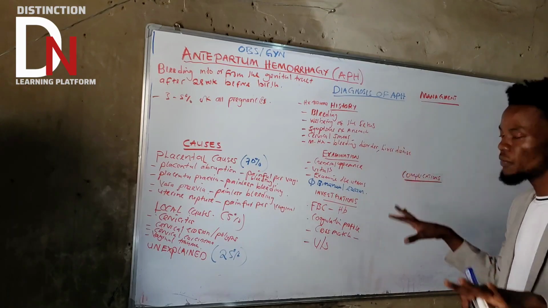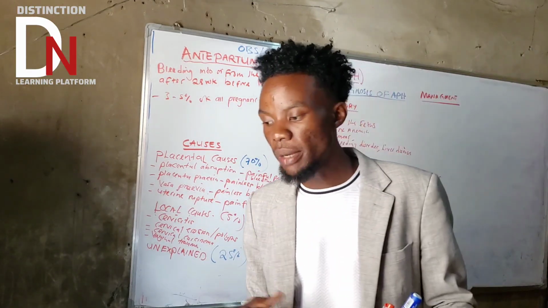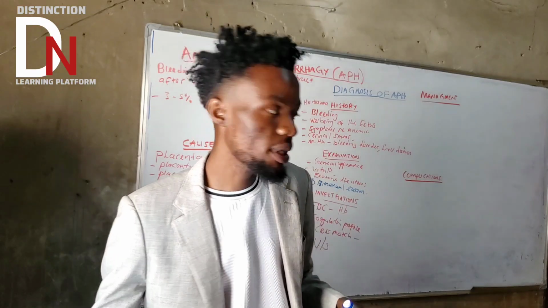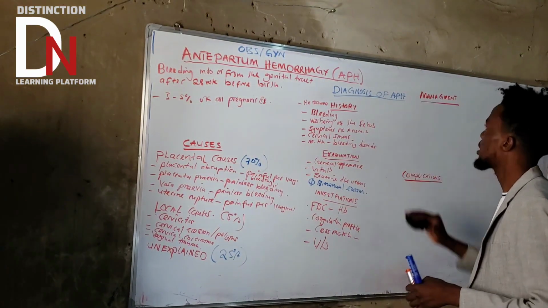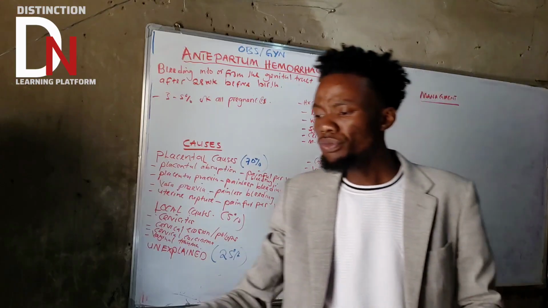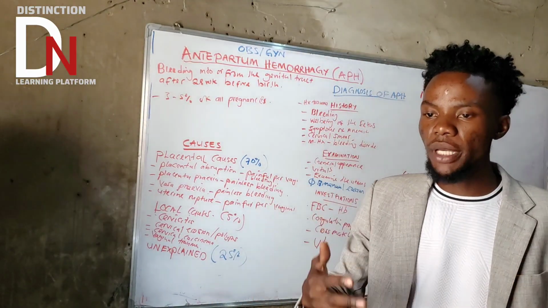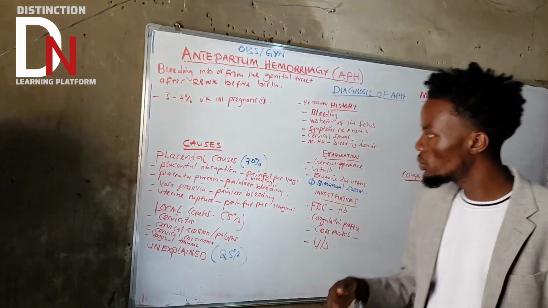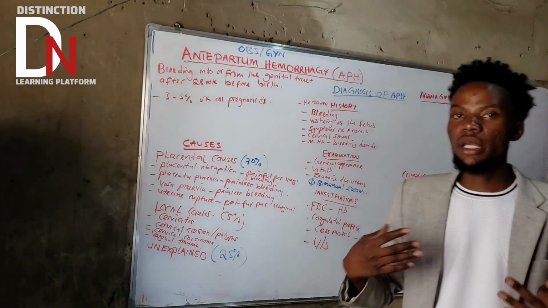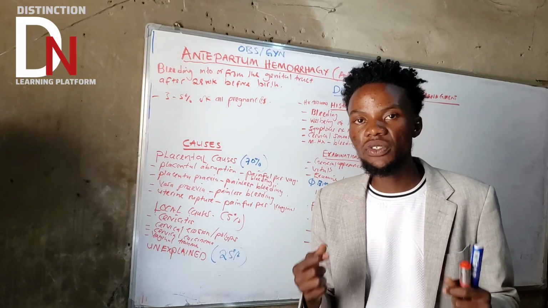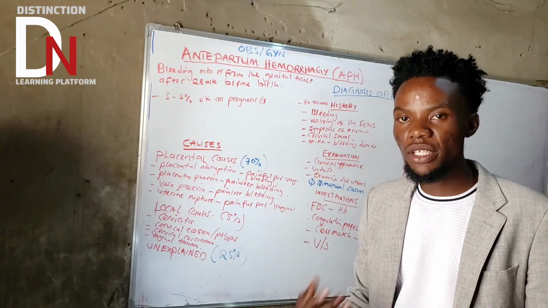Now, since we are done with everything, let's go to management, general management. Remember that management of APH will just depend on the etiology. If it's a placental cause like placental abruption, it will have its own management. Placenta previa, its own management.